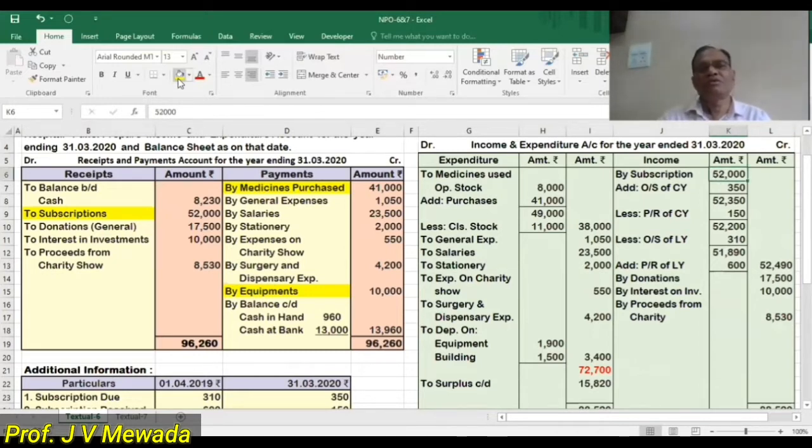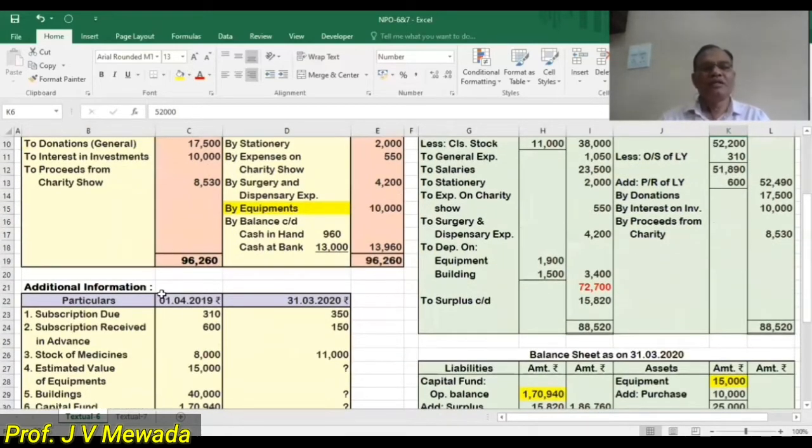So 52,000 on the income side, and we will complete everything about the subscription. So let us move to the adjustments. In the adjustments, these are the last year's figures on 1/4/2019, and these are the figures of the current year. So let us take the current year. Now you can do the posting as per your convenience, but what I am doing, I am first taking the current year, and then I am taking the last year, as I have explained in the formula.